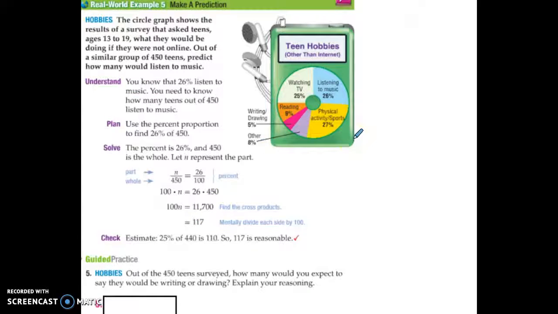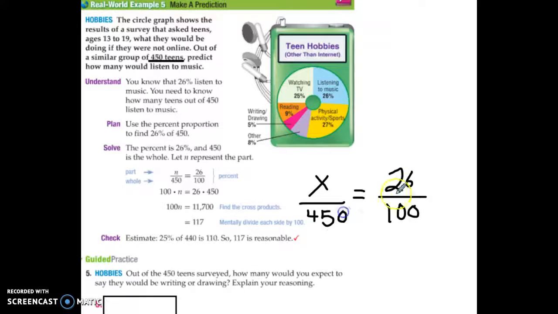Alright, one last thing here. This is kind of on the review for the chapter test. Setting up a proportion here. We have a chart of teens that do certain activities, and they want to know, if there's 450 teens surveyed, predict how many listen to music. Well, 26% listen to music. 26% means 26 out of 100. I want to predict how many I would expect out of 450 people.